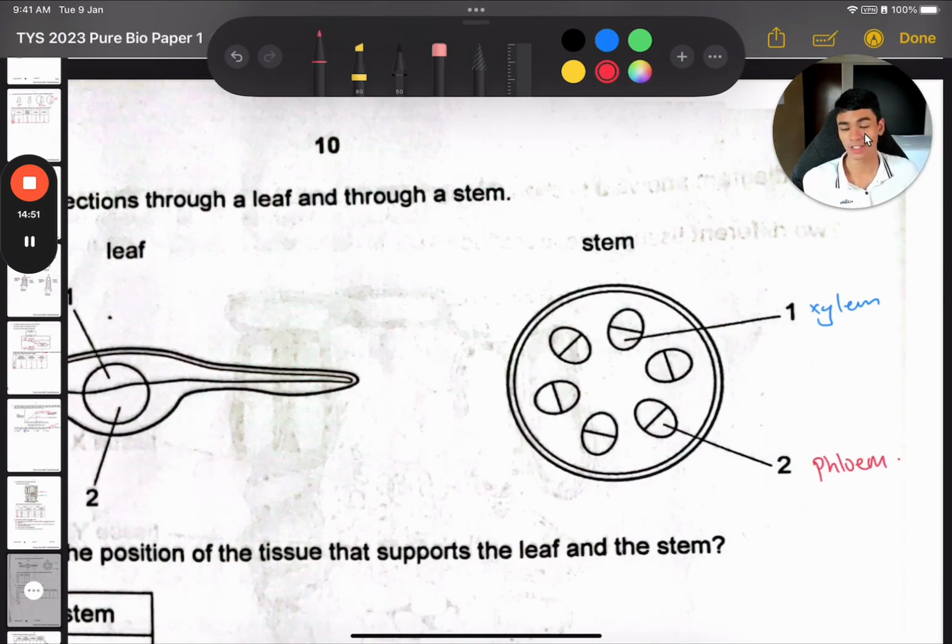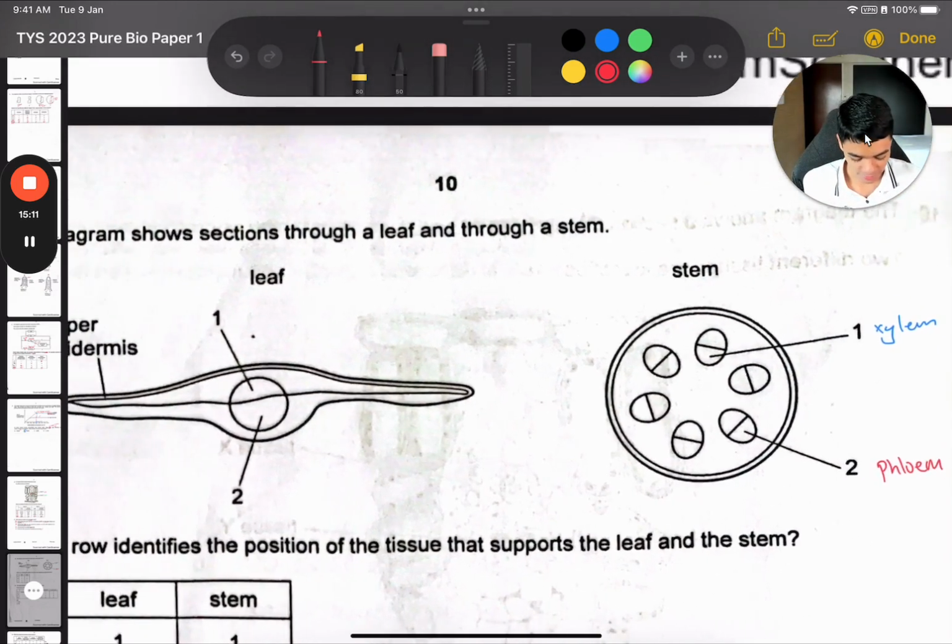The memory hack that I use is, xylem carries water, right? Now, if you go without food or water, which is more important? You'll die earlier if you go without water, right? So water is more important. That's why it needs to be kept further inside the stem to protect it, because it's more important. So that's why xylem is on the inside.